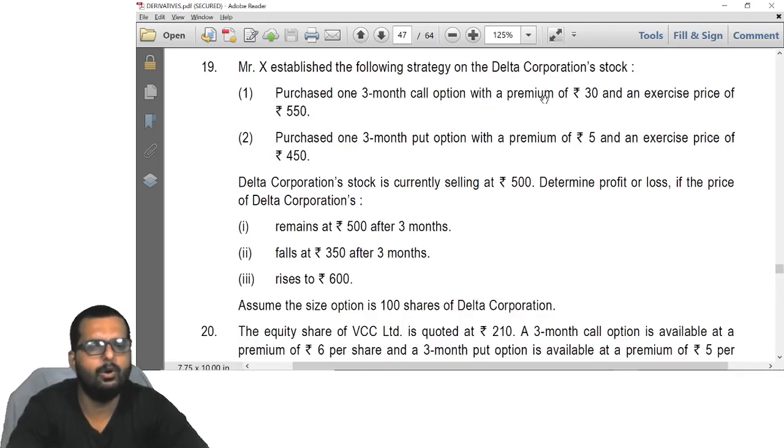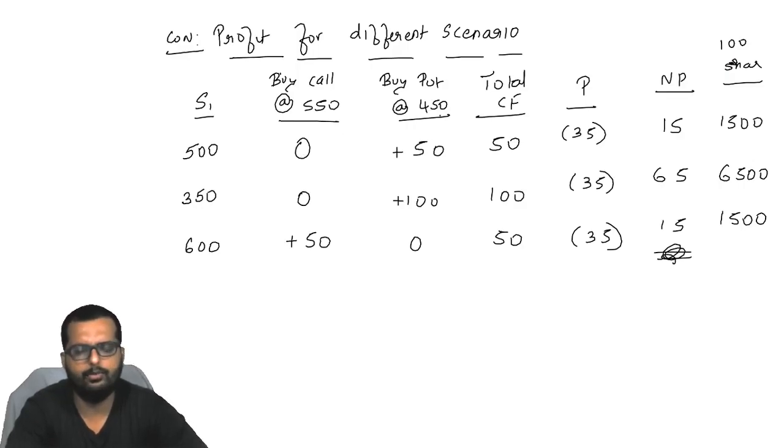Purchase a 3 months call option. Exercise the right to buy at 550 and right to sell at 450, correct?